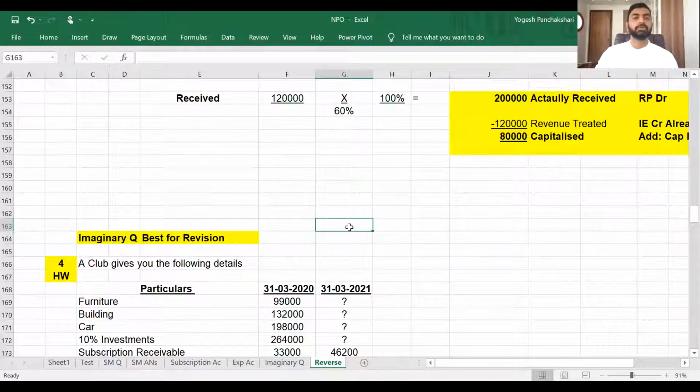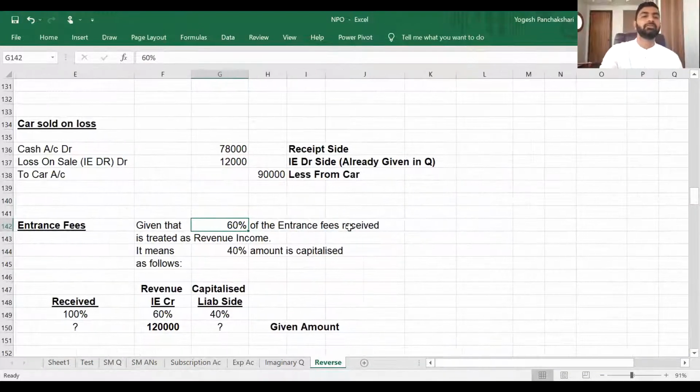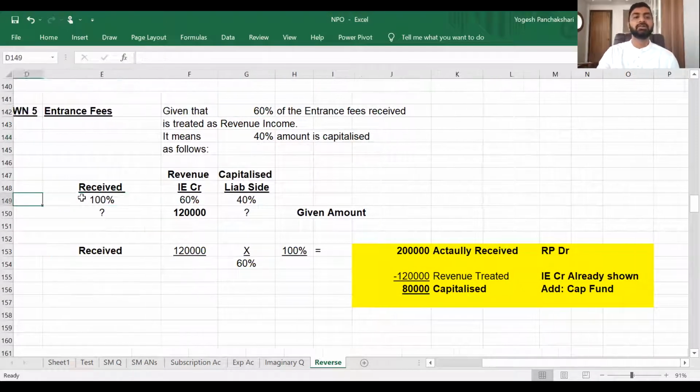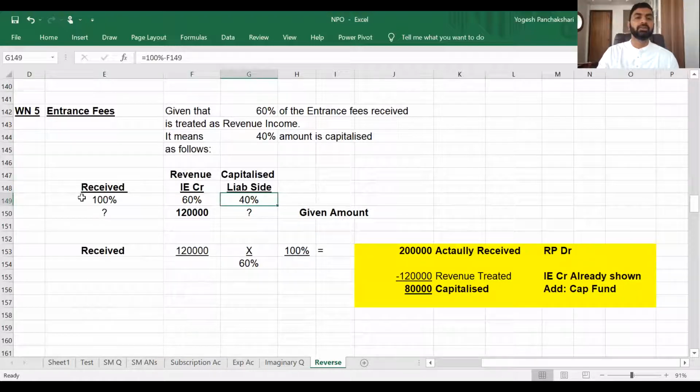And the last working note we have is about entrance fees, given that 60% of entrance fees received is revenue, so 40% is capitalized. It means if you receive 100%, you transfer 40% to the capitalized balance sheet liability side and 60% to the income side. In the income side, 1,20,000 is given, then how much is received? So received is 2 lakh by cross multiplication, out of which revenue treated is 1,20,000, so 80,000 is capitalized. So receipt goes on the receipt and payment account debit side, revenue in IE credit is already shown, and capitalized 80,000 will go to the liability side.